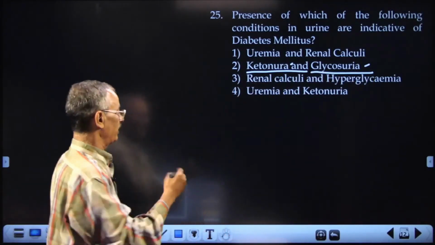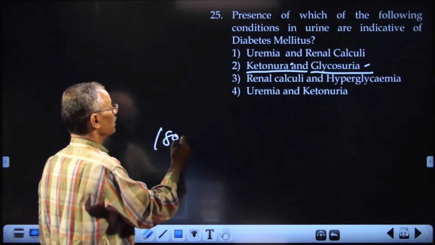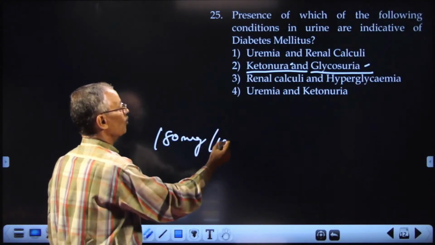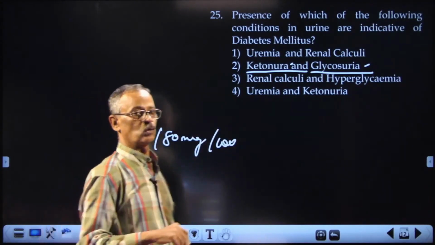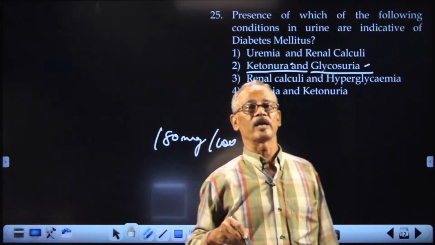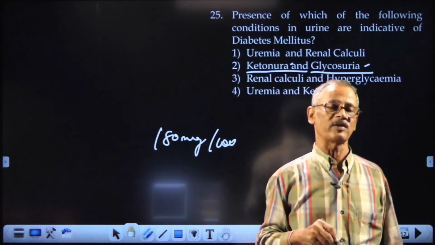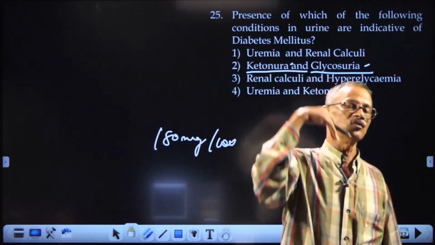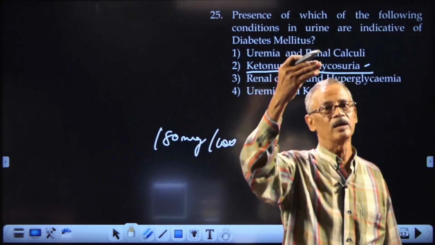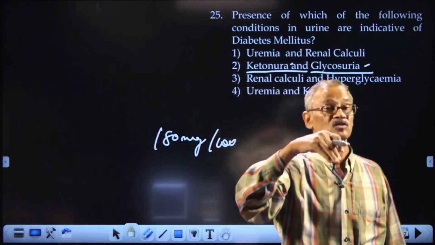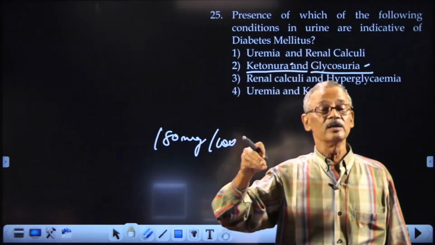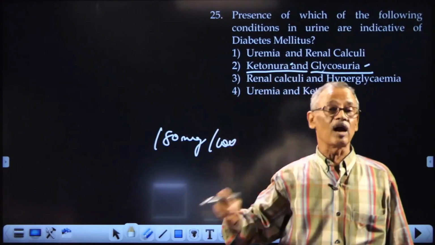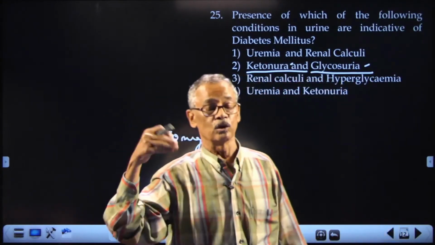The threshold level is only 180 milligram per 100 ml of blood. That is the threshold level of glucose. It's a high threshold chemical. Kidney can absorb back up to 180. If it is above 180 in blood, reabsorption is not possible. So what is filtered will be sent out through the urine.